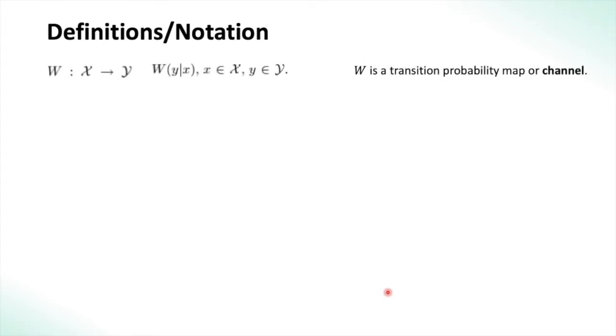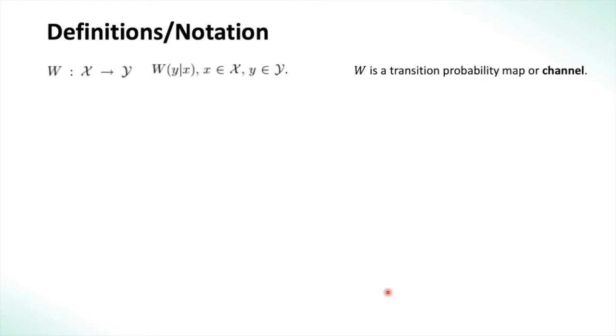Before we get started, here are some definitions and notation we'll be using in the analysis. W is a transition probability map or channel. Essentially, X is a bit, either 0 or 1, coming from the set {0, 1}, which is denoted by script X. An output symbol Y is randomly chosen from the finite set script Y with probability W of Y given X. In this entire presentation, we'll only be dealing with binary input discrete memoryless channels without encoding.